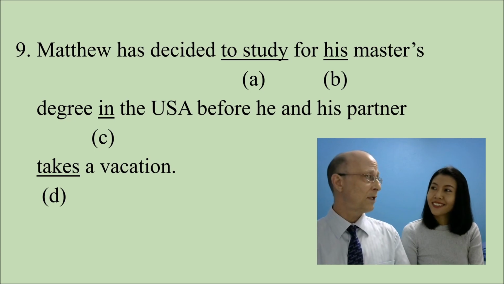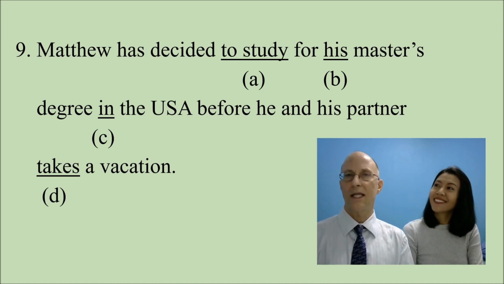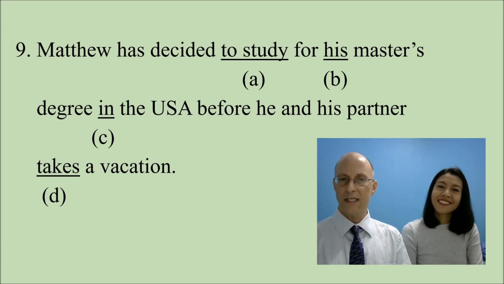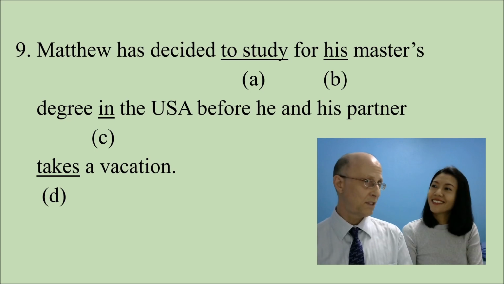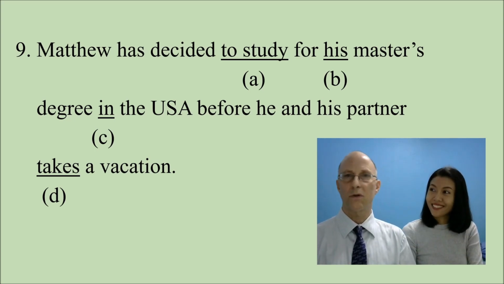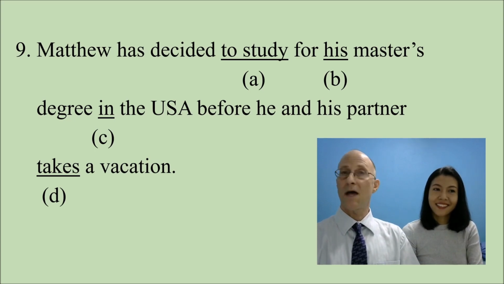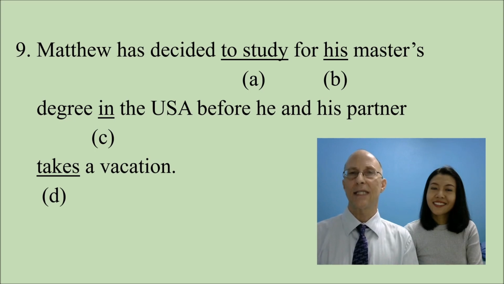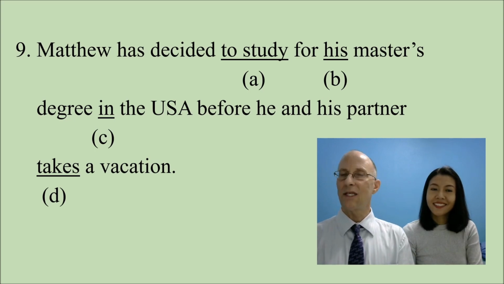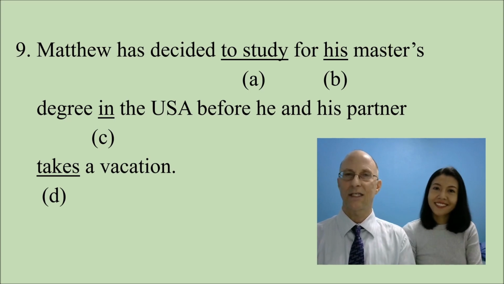Therefore, the verb should be take, because the subjects are he and his partner, right? Yeah, you have to add them together. It's a bit tricky because the last thing you see is singular. You think, oh, it must be a singular verb, but because there are two of them together, it makes it a plural or a compound subject. All right, number 9 should be Matthew has decided to study for his master's degree in the USA before he and his partner take a vacation.